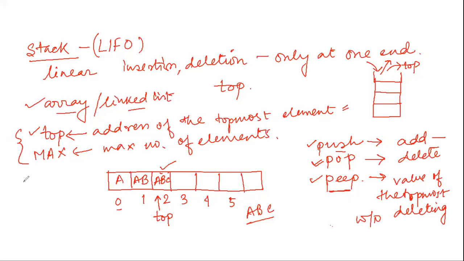Why will you... you will just define something, top equal to 0.